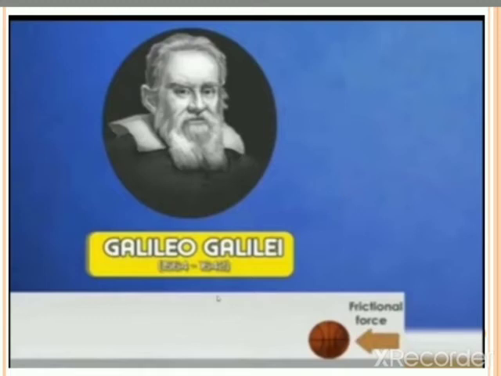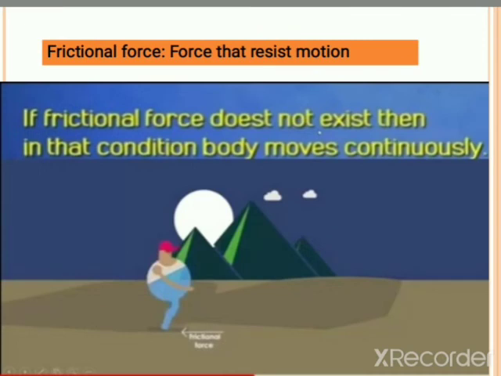So what is a frictional force? When a body is moving, a force opposes the body, and that force is known as frictional force. So in one line, frictional force is the force that resists motion. If frictional force doesn't exist, then the body moves continuously.